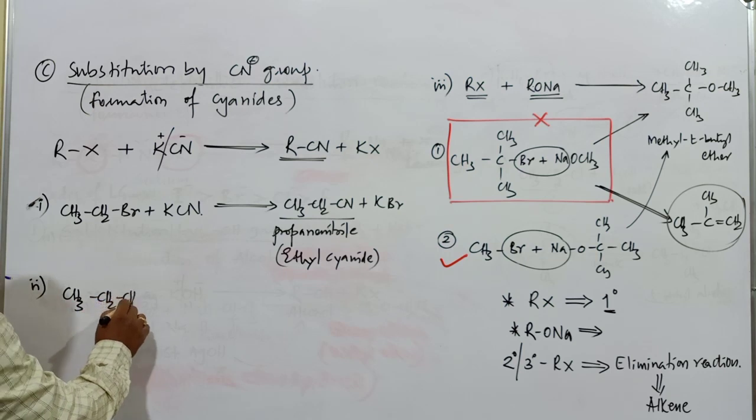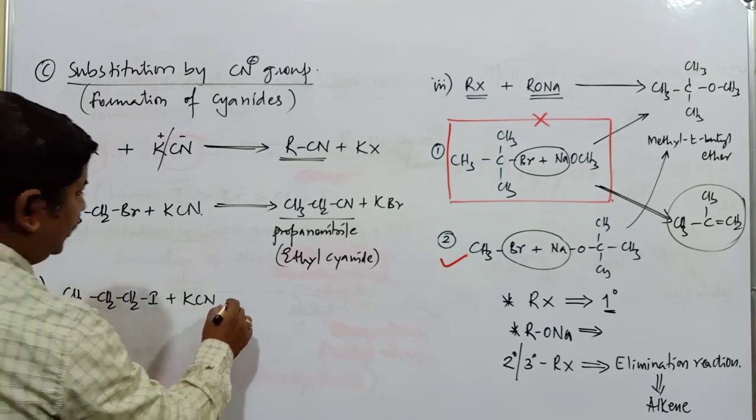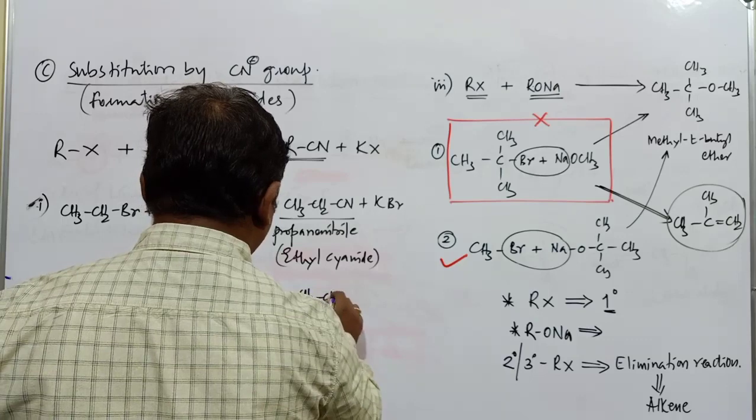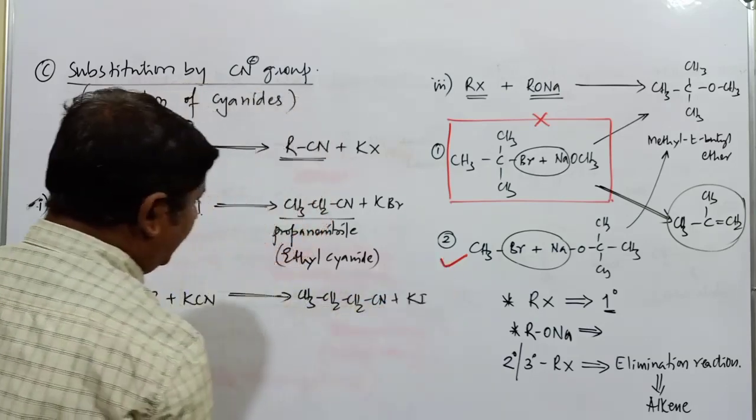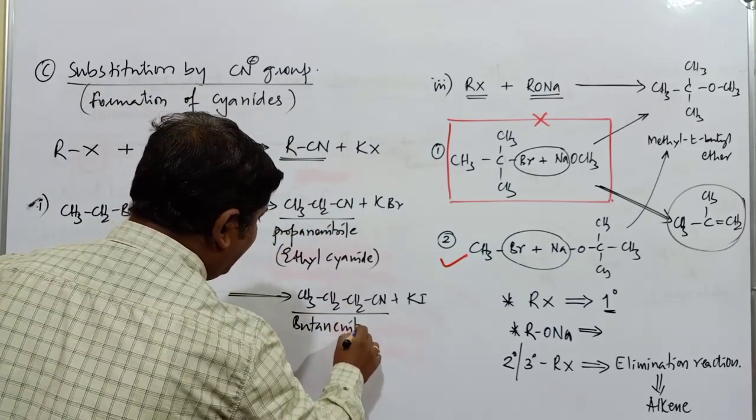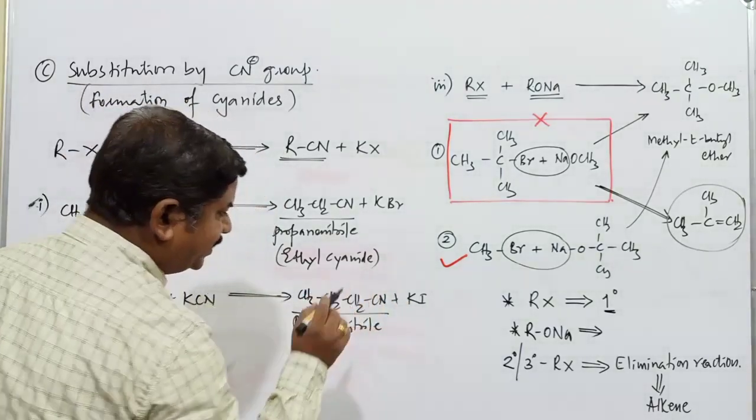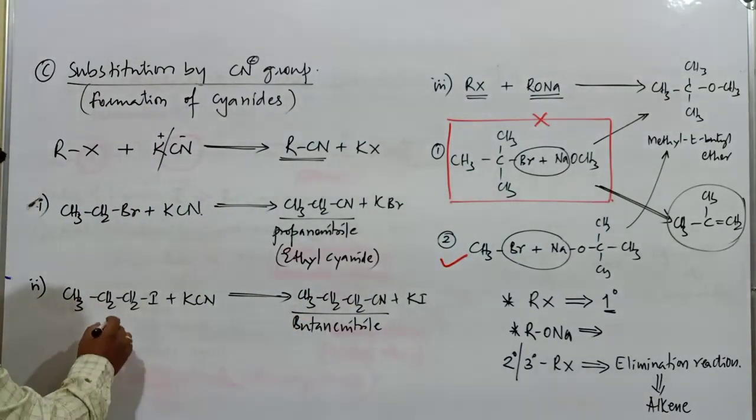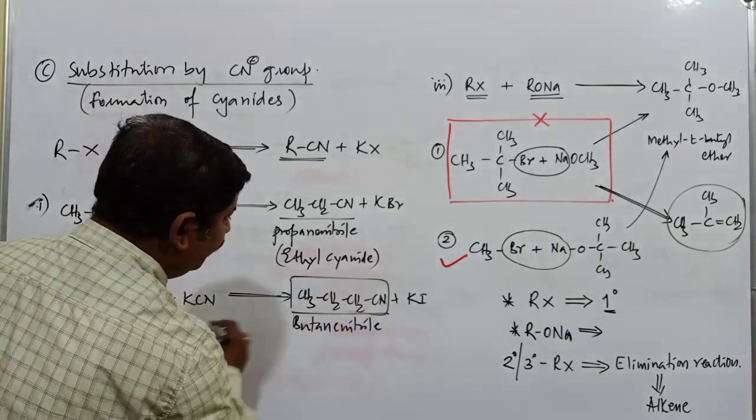Like that, you can consider a number of examples. CH3CH2CH2I plus KCN, potassium cyanide. What is the product? Here the compound is CH3CH2CH2CN plus KI. As 4 carbon atoms are there in the longest chain, it is butane nitrile, and the common name is propyl cyanide. This is the propyl group and this is the cyanide group, propyl cyanide. Here 3 carbon atoms were there in the reactant, and the product contains 4 carbon atoms in total.